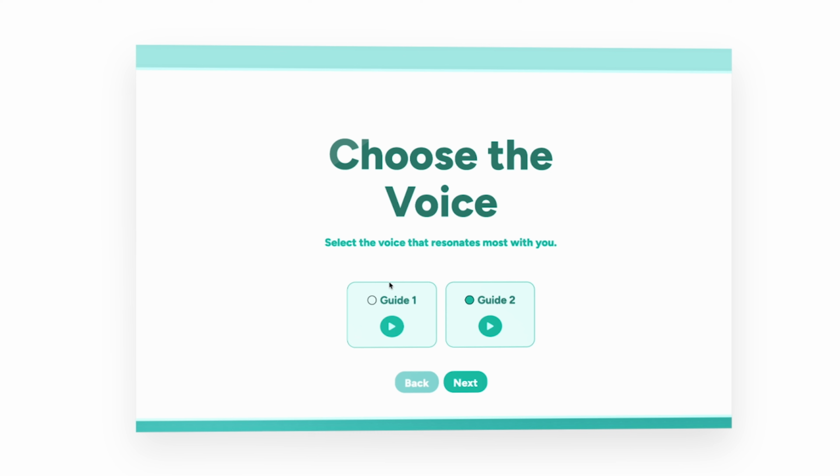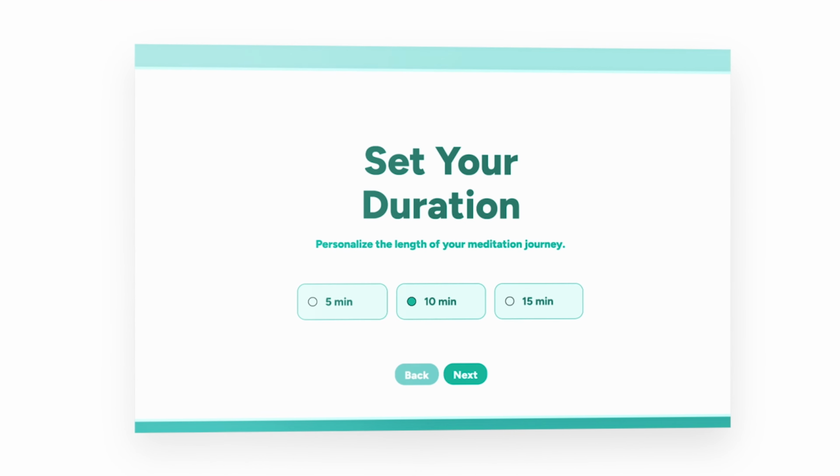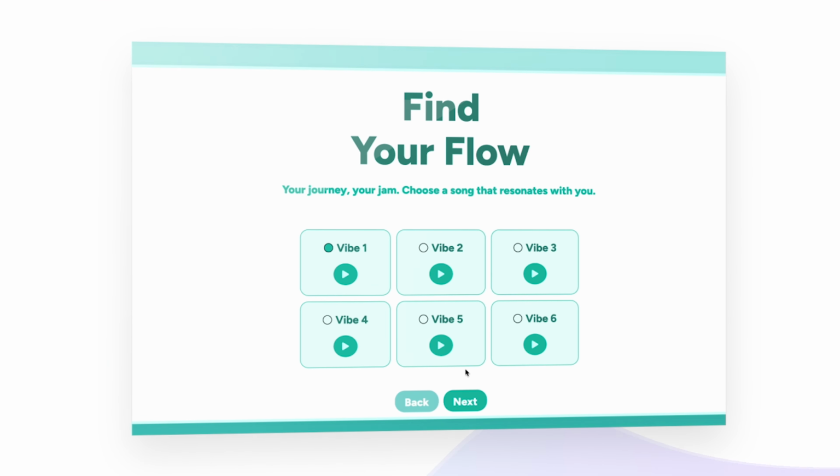Step 4. Choose your guide. Each narrator brings a unique energy and approach. Step 5. Decide your meditation style: mindfulness for presence, visualization for discovery, or affirmation for empowerment. Step 6. Set your session's duration and select background music to match your mood.